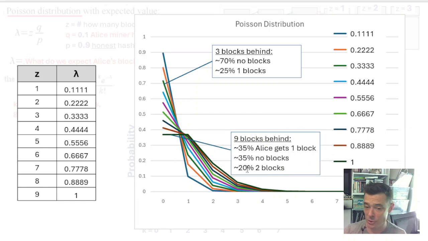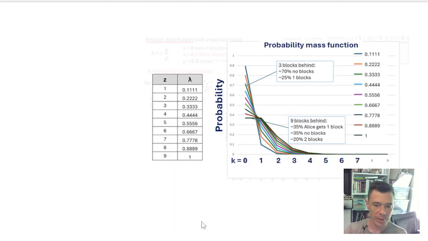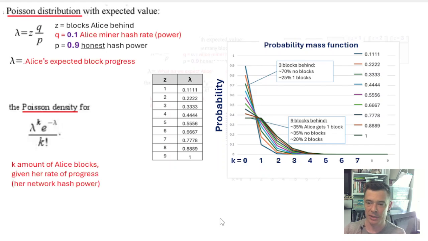There's a higher chance that she has 1 block. And the chance of her even having 2 blocks now is not that small. But if she's only 3 blocks behind, the network's done 3 blocks, she still has a very high chance in this time period of not producing any blocks. So that's what this equation is telling us.